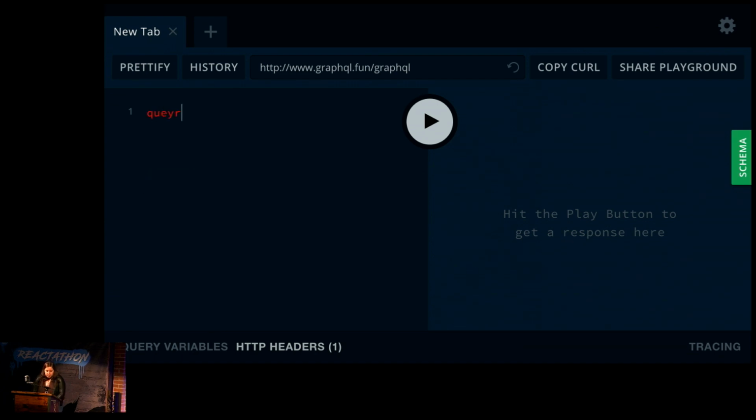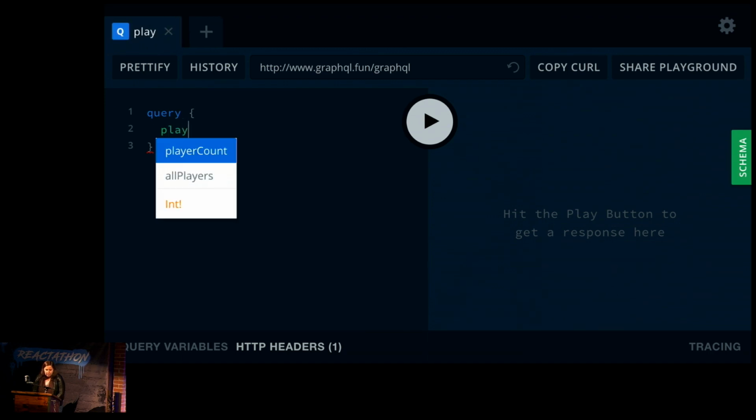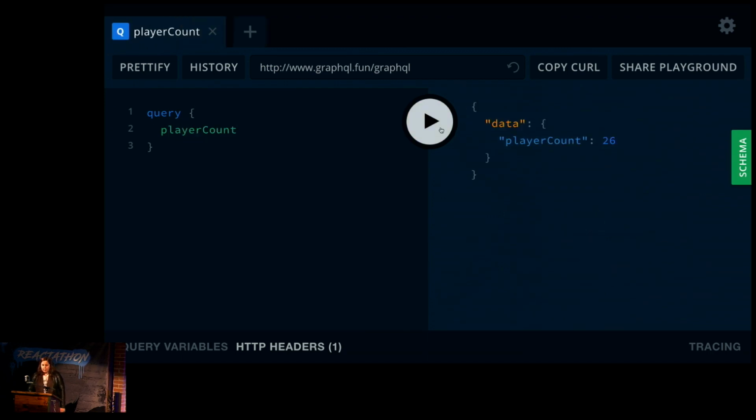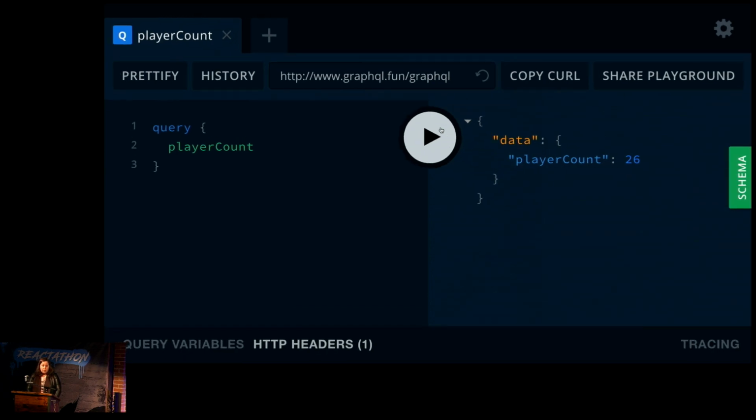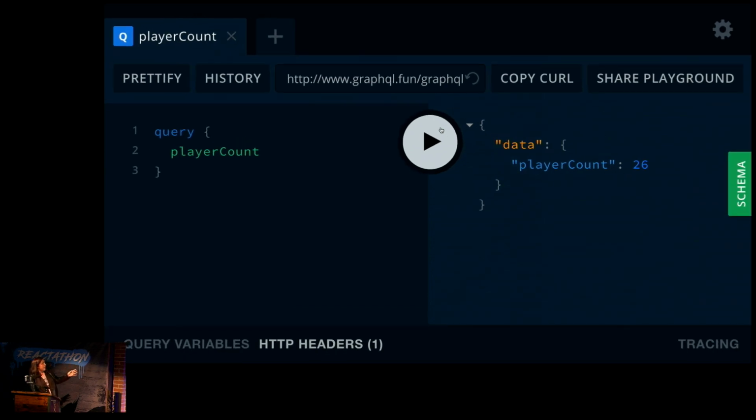So let's see how many folks we have connected. I'm going to send a query over here on the left for the number of players who are currently connected. So it looks like we have 26 people connected. Notice that my query on the left-hand side is returning the data in the same shape. I'm asking for player count. It's returning that data to me.